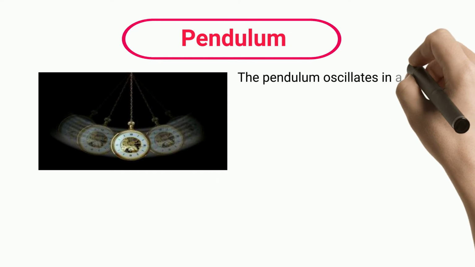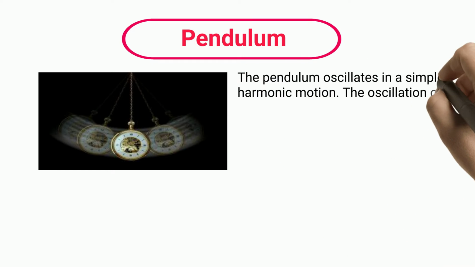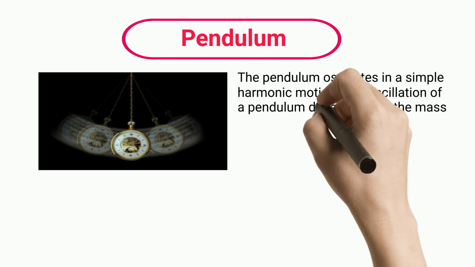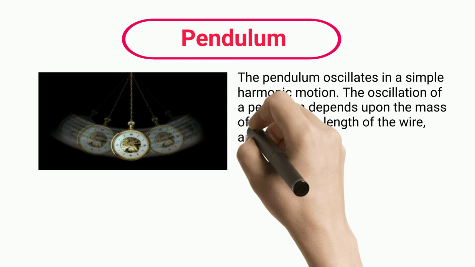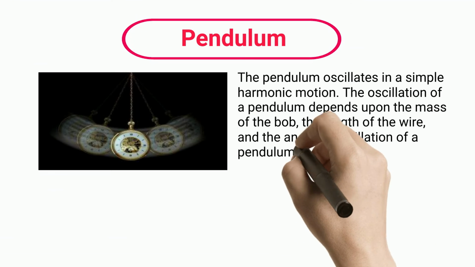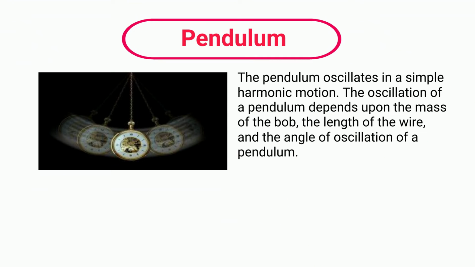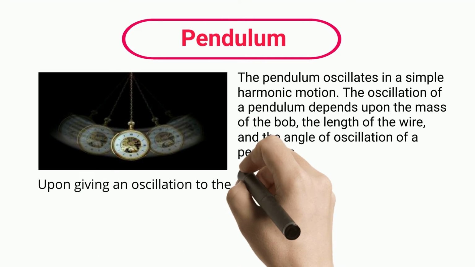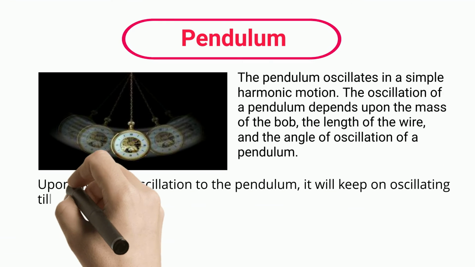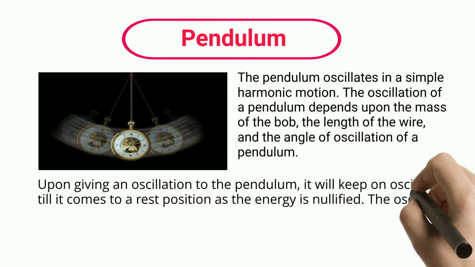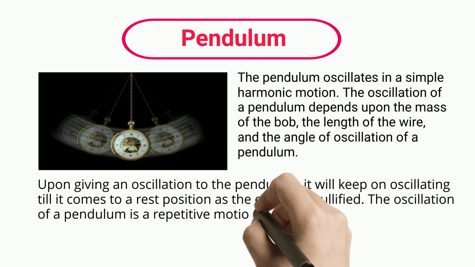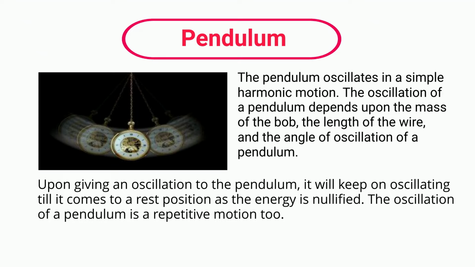Pendulum. The pendulum oscillates in a simple harmonic motion. The oscillation of a pendulum depends upon the mass of the bob, the length of the wire, and the angle of oscillation of the pendulum. Upon giving an oscillation to the pendulum, it will keep on oscillating till it comes to a rest position as the energy is nullified. The oscillation of a pendulum is a repetitive motion too.